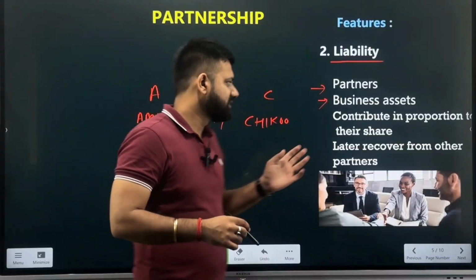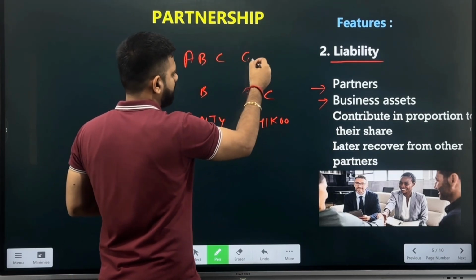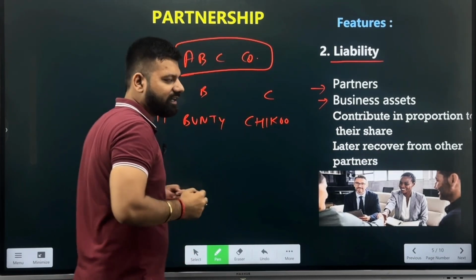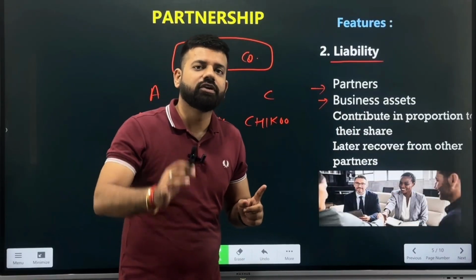Now, the business firm, the business they have started, was the ABC company. If the ABC company fails to pay off the dues of the suppliers from whom they purchased the raw material, ABC combined will be responsible to pay off the debts.